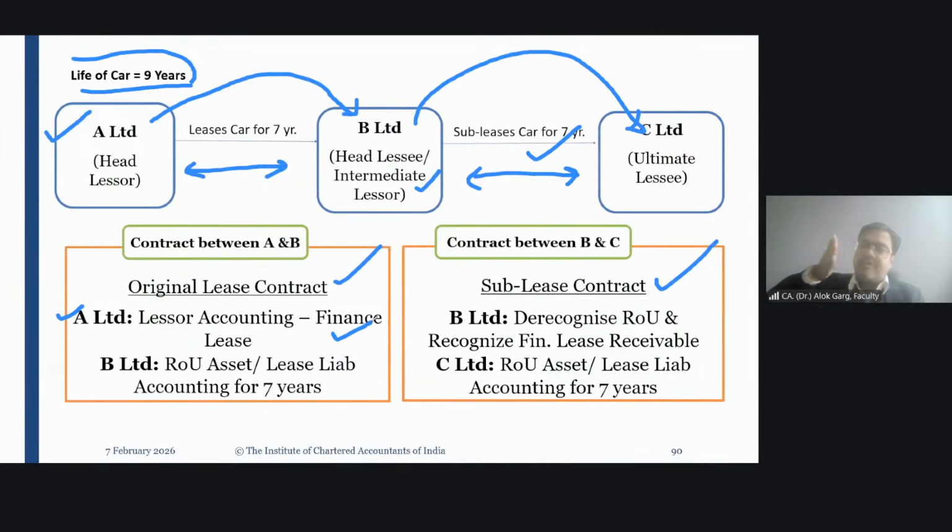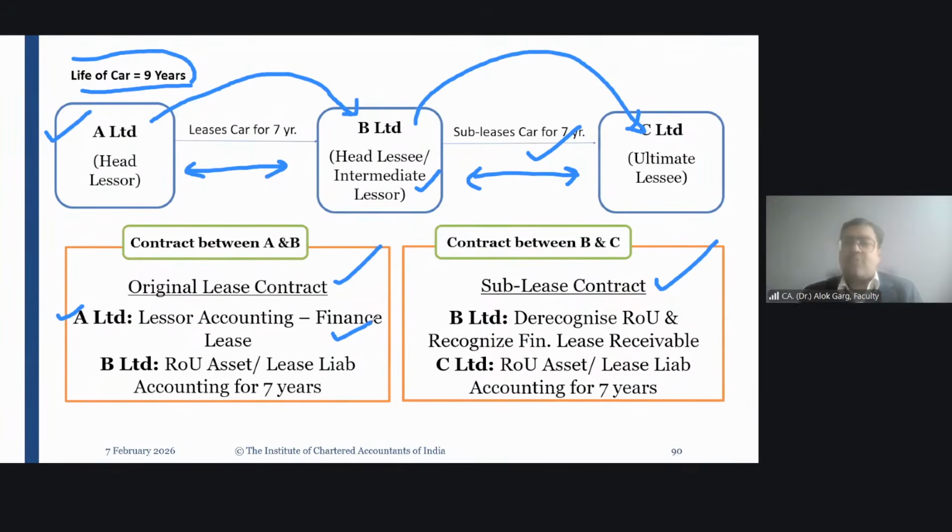Number 2. In the first lease contract, we have done the lessor accounting. Now we have to do the lessee accounting, that is, in the books of B Limited. So what do you need to do in B Limited? Of course, B will create a right of use asset and lease liability. B will do the accounting for 7 years. B has to pay the rental for 7 years. So whatever the rental for 7 years, B will compute the present value, recognize the right of use asset and credit the lease liability. Okay, right? Friends, any problem? Any doubt? Or are things clear?